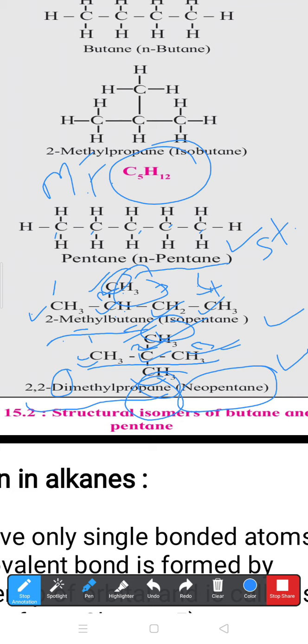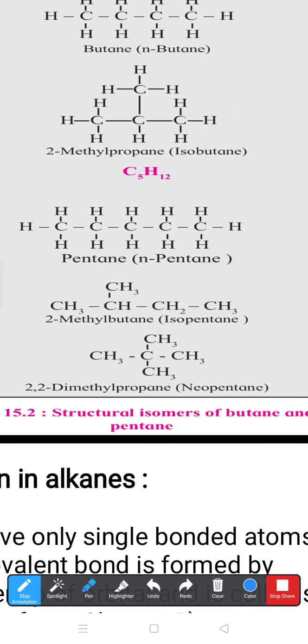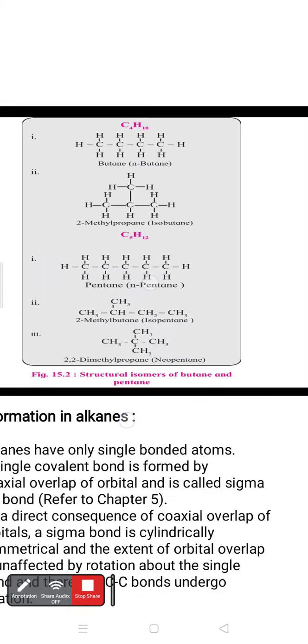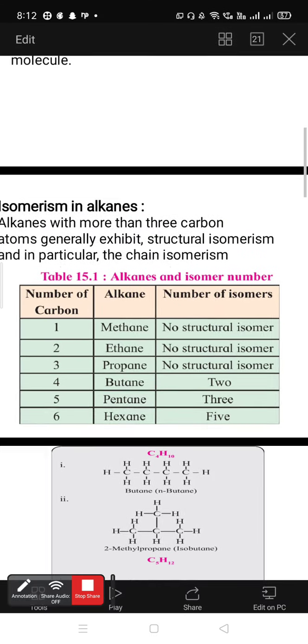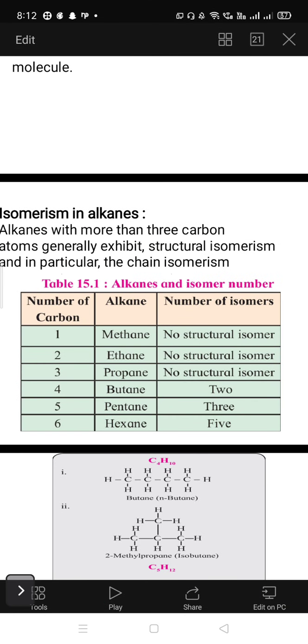Neopentane is the common name and the IUPAC name is 2,2-dimethylpropane. Remember the systematic nomenclature of the carbon chain, the carbon atoms, as well as the attached groups. As per that, you can decide the common names as well as the IUPAC names of these hydrocarbons in the concept of isomerism.